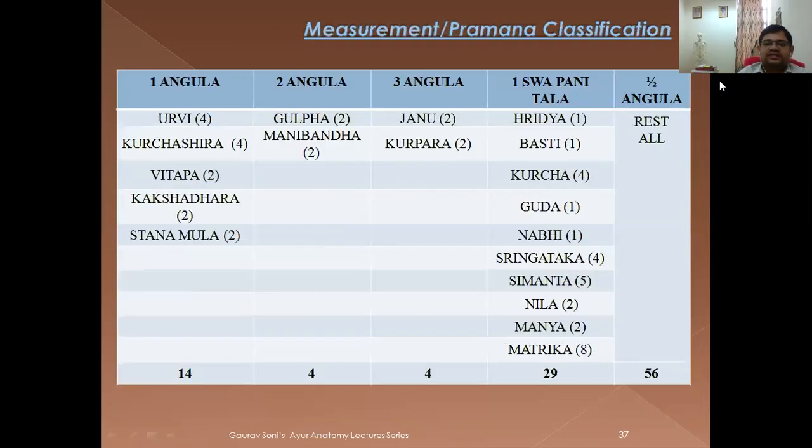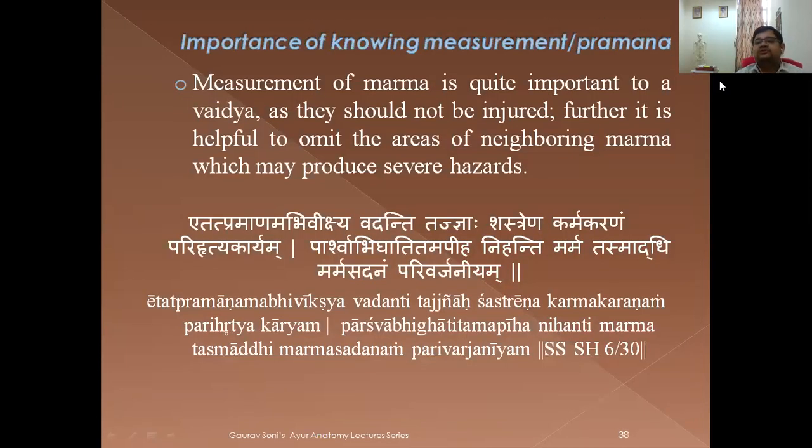So this is for the measurement type. Now he has also given why to learn the measurement, the Pramana, of each marma. So he is saying the measurement of marma is quite important so that they should not be injured. Further, it is helpful to omit the area of neighboring marma which may produce serious hazard. So he is giving you a hint that if you remember the measurement of each and every marma, then while doing the surgery, you should avoid this particular measurement so that even the nearby things are also not going to be injured. So this is the importance of knowing the marma structures here.